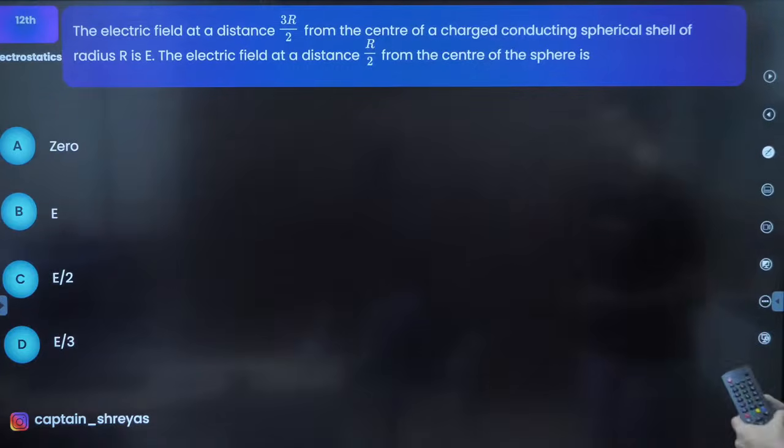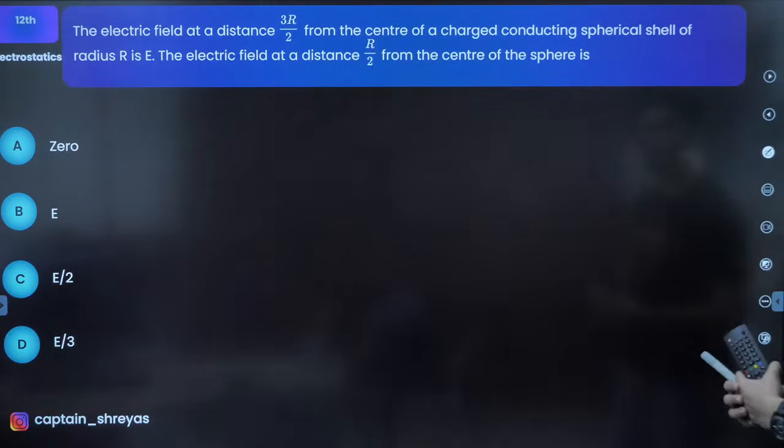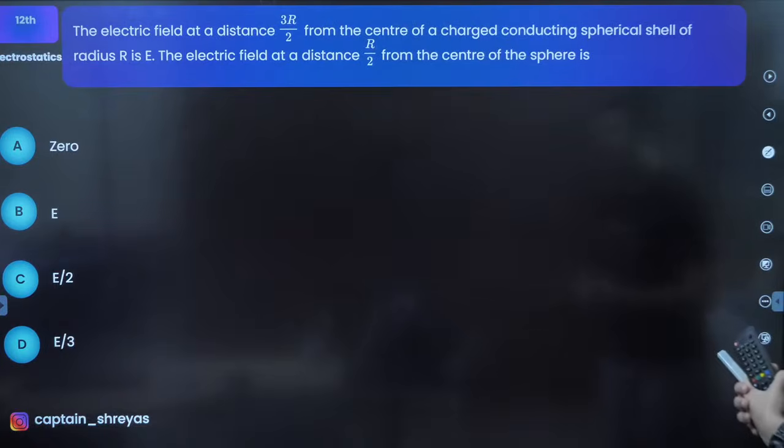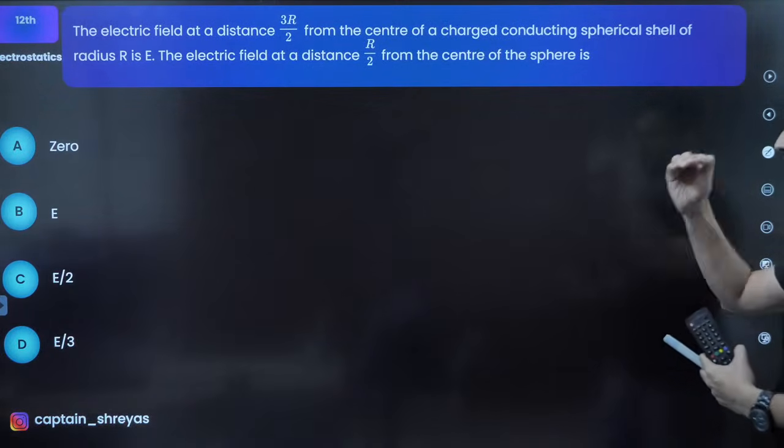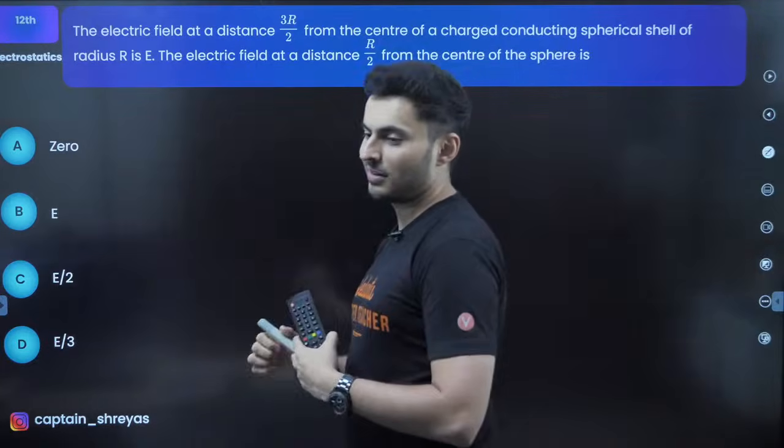The electric field at a distance 3r/2 from the center of a charged conducting spherical shell of radius r is E. What do you think is the field at a distance r/2 from the center of the sphere?